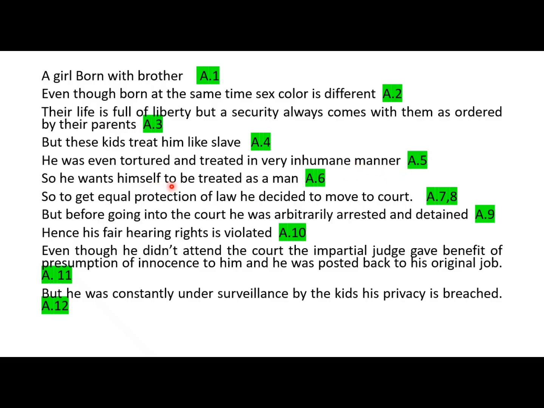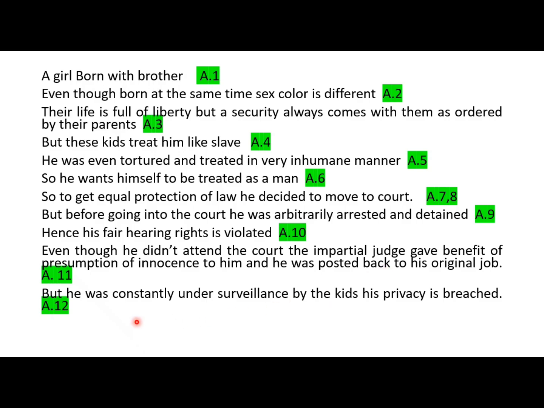Then a right to be treated as a man, article 6. Equal protection of law, equality before law, that is article 7. And right to move to the court or national tribunal is article 8. And right against arbitrary arrest and detention is article 9. And the principle of natural justice, that is fair hearing rights, impartial judge, is article 10. And article 11 is presumption of innocence and ex post facto law, that is what I was given, I gave you posted back, that is ex post facto law, remember that.